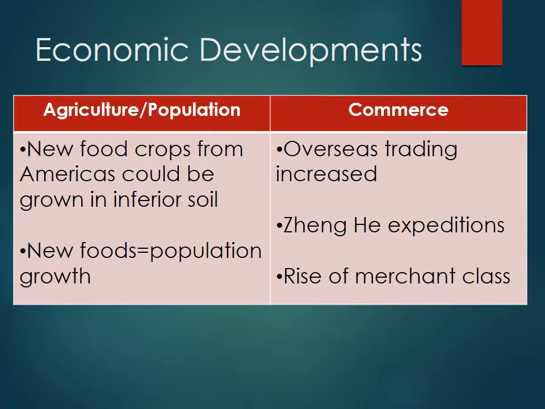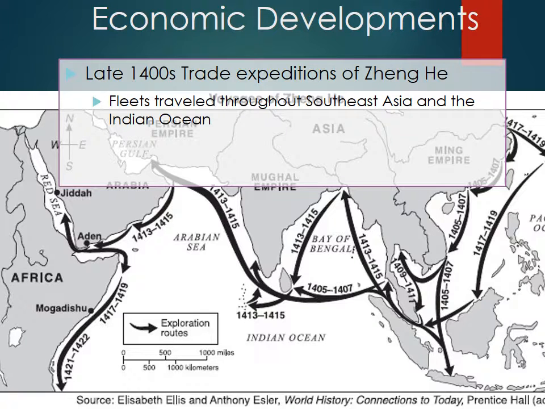Commercially, we have overseas trading increase. The early Ming take a great interest in traveling the world and learning more about it and trade. You have Zheng He and his expeditions, which we are going to go into more detail about in class on Monday. But they're very interested in the outside world. And you have a merchant class rising. Remember, in China, the merchant class is usually the very lowest class. But because of this interest in trade and overseas trade, the Chinese merchant class is now gaining power. So, Zheng He, some economic developments.